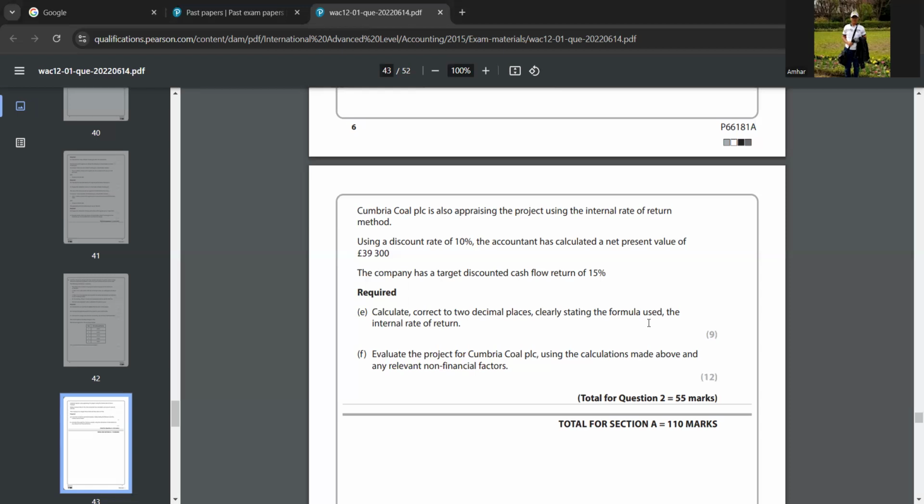After that you can say the IRR. The IRR of the project is 10.49. So this is also less than the target rate of return. Because look at this question. In this question, look at my screen. Okay, here they are saying the company has a target discounted cash flow return of 15%. But then what's the IRR in this answer? What's the IRR rate?